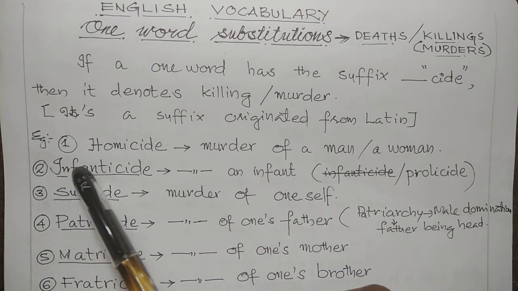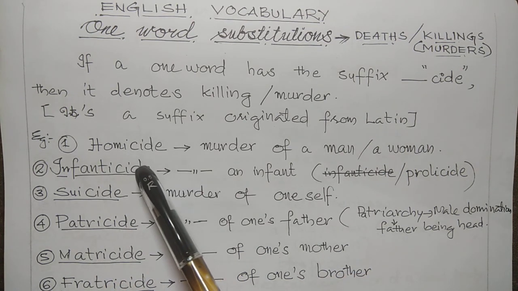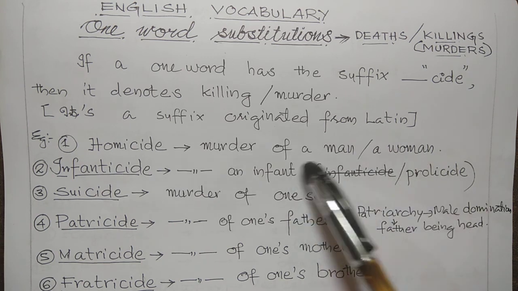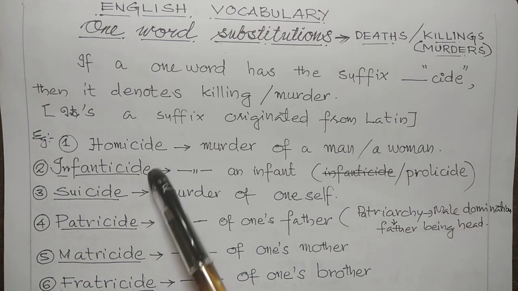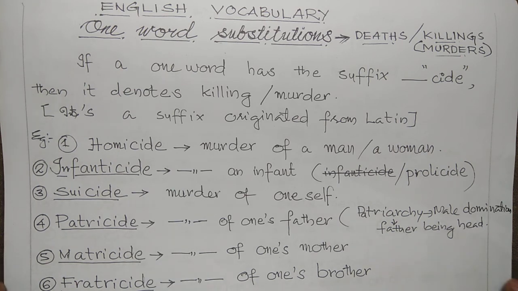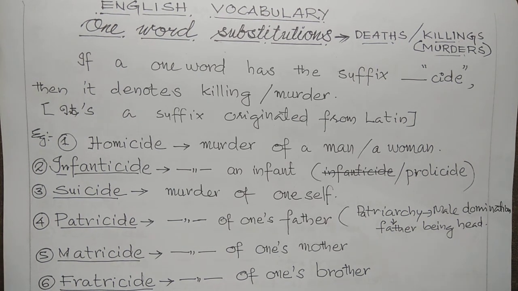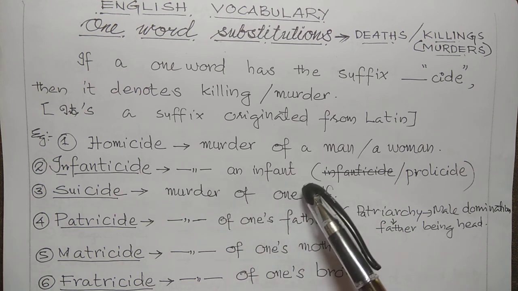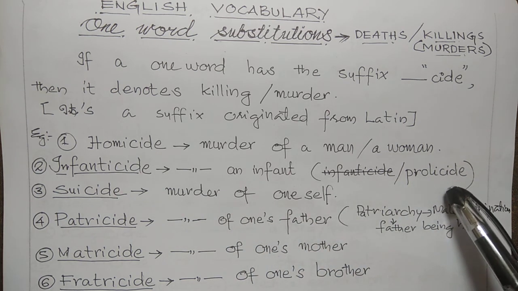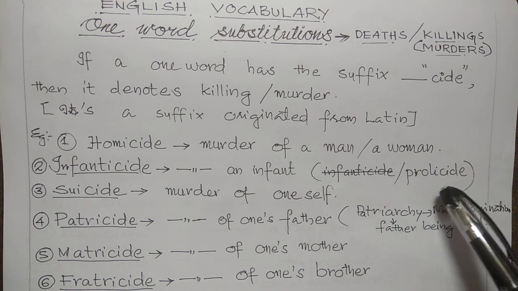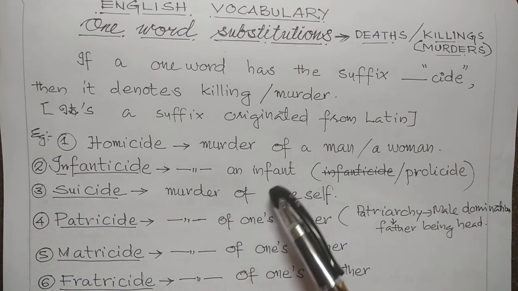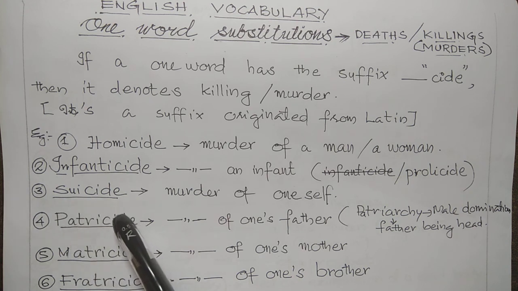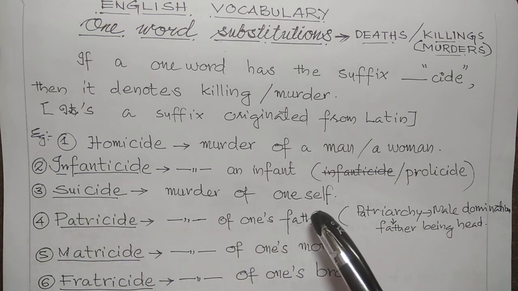Example, homicide. Homicide is murder of a man or a woman. So murder of any person is homicide. If it is infanticide, then it is murder of an infant. It is also called prolicide. Prolicide also means murder of an infant. Third one, suicide. Suicide is murder of oneself.